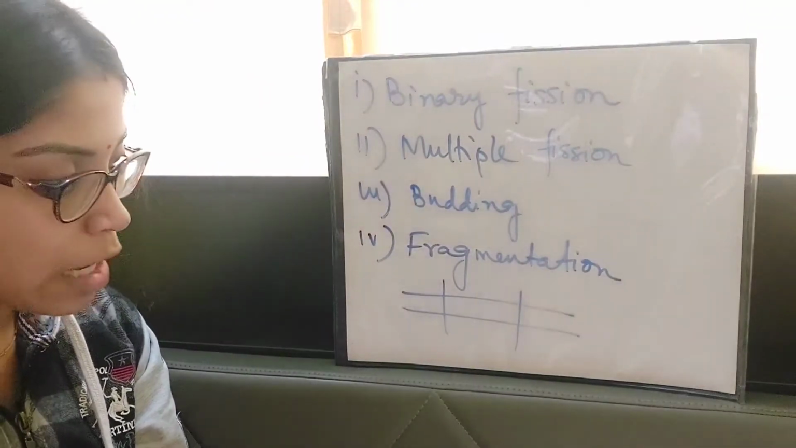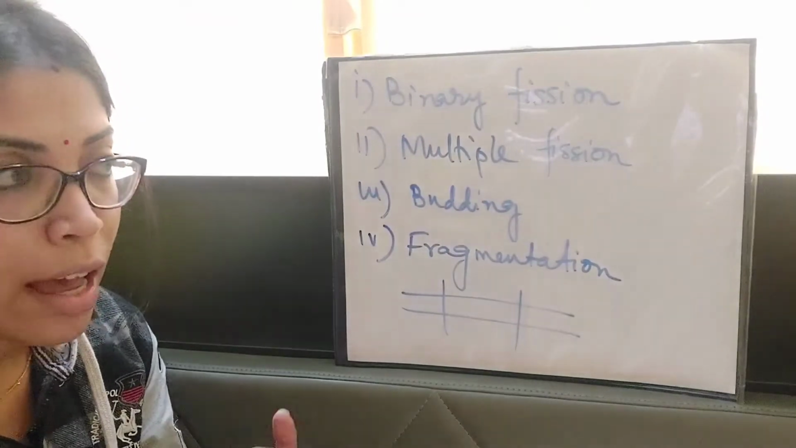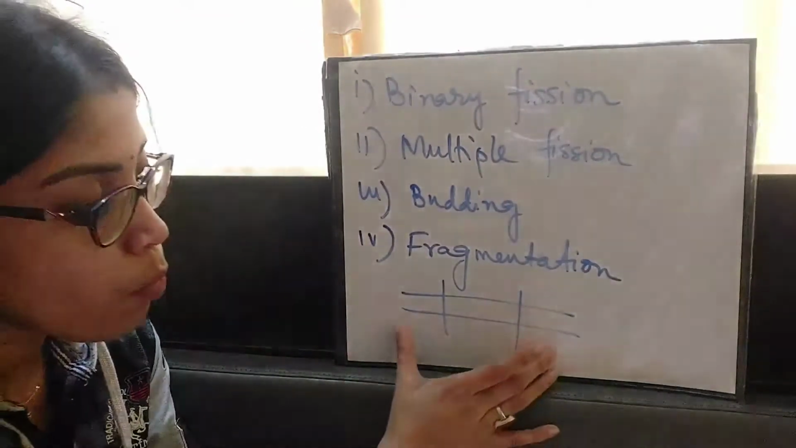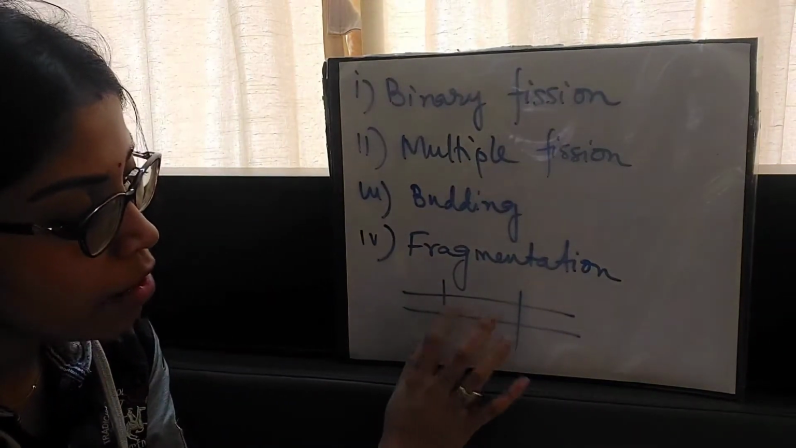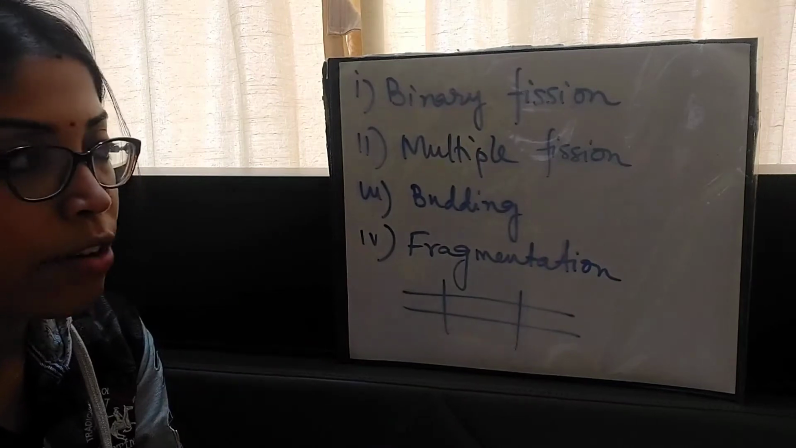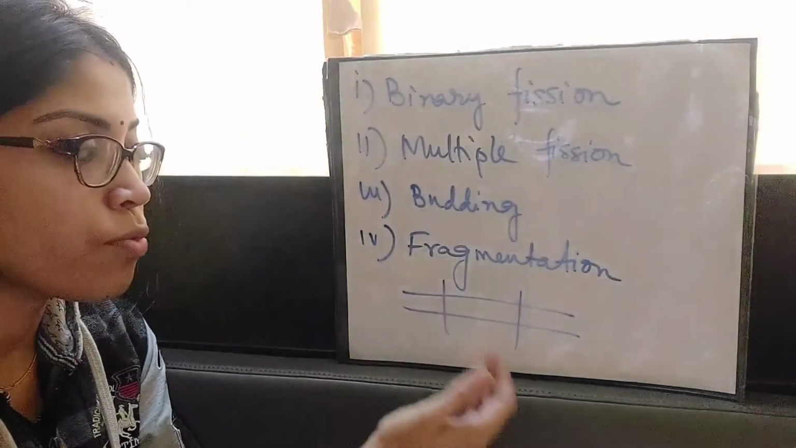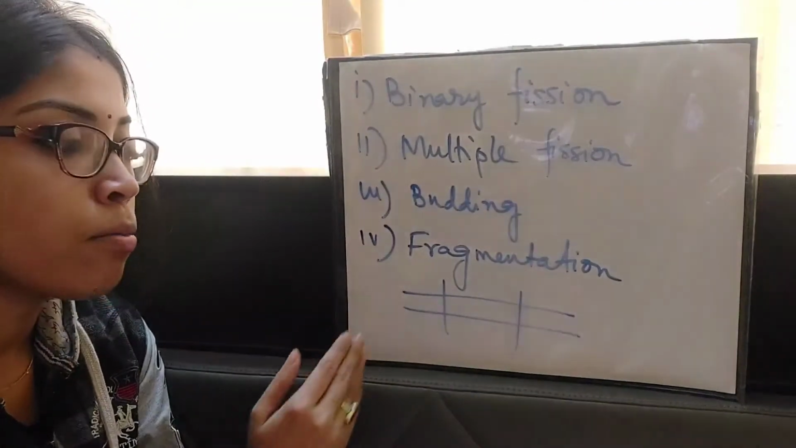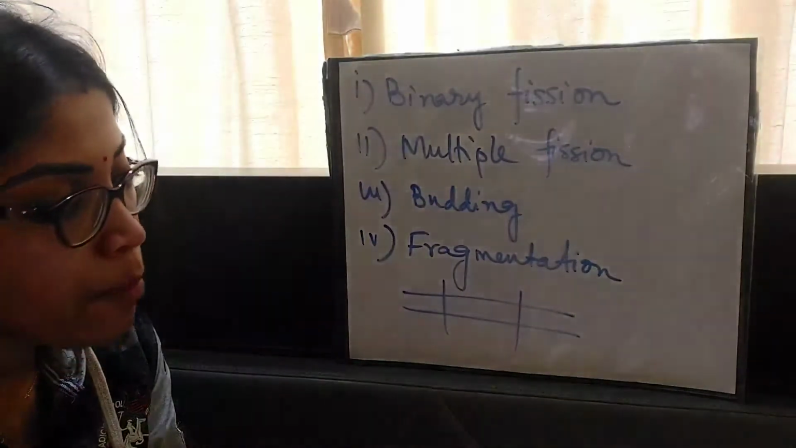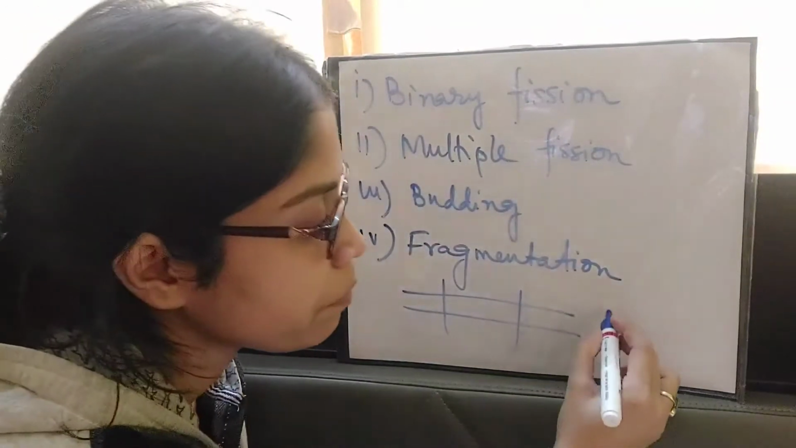Each fragment, 1, 2 and 3, will then develop and grow further into a complete individual. So from one parent organism, 3 fragments are formed, and all 3 grow further and make 3 parent organisms, from which further daughter cells are produced. This type of asexual reproduction is seen in Spirogyra.